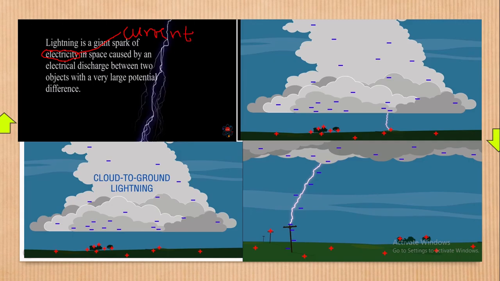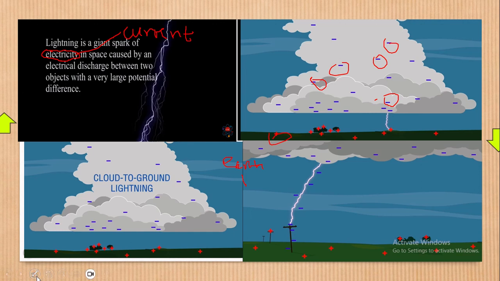Okay, so we say lightning is a giant spark of electricity in space caused by an electrical discharge between two objects with very high or very large potential difference. Now, what does it mean? First of all, you need to know how lightning comes about. Lightning can only exist if there is a negatively charged cloud, like you see the negatives right here. If you study nature, you realize that on Earth, most of the objects are always positively charged.